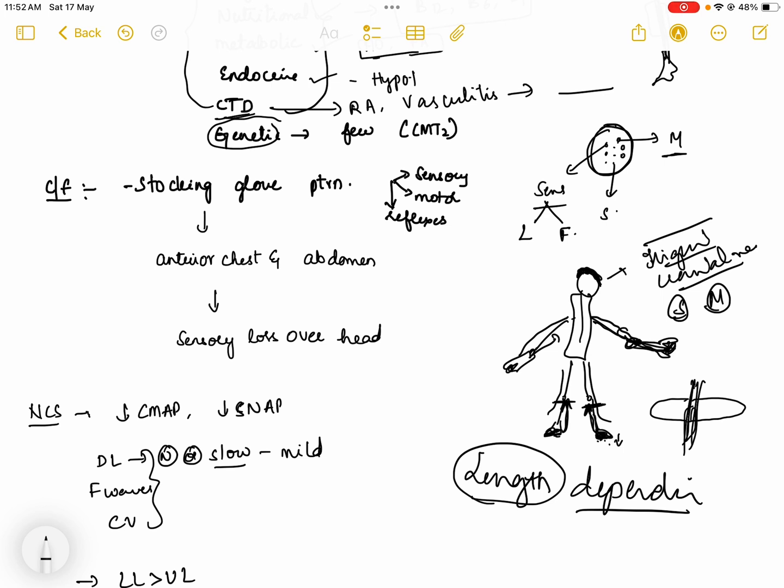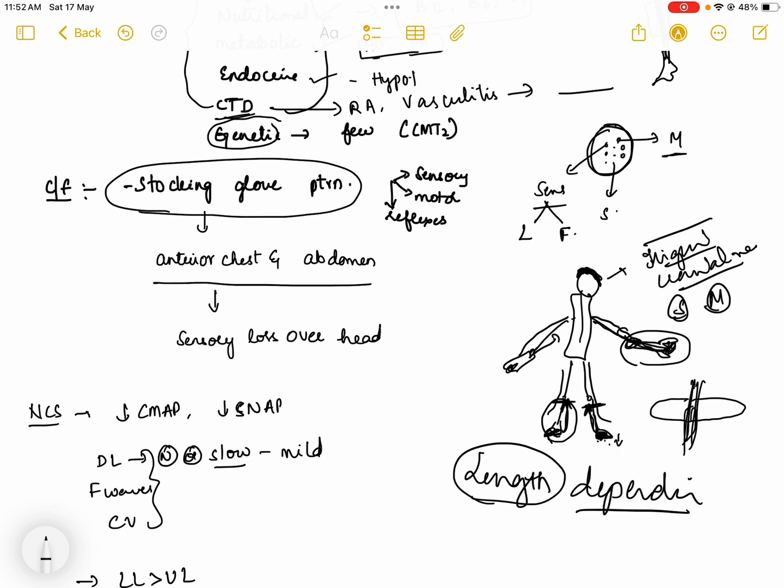So first it starts with a stocking and glove pattern. This pattern of involvement is called stocking glove pattern. First in the legs and then in the hands, and then it spreads to the anterior chest and abdomen, and then sensory loss is seen over the head.